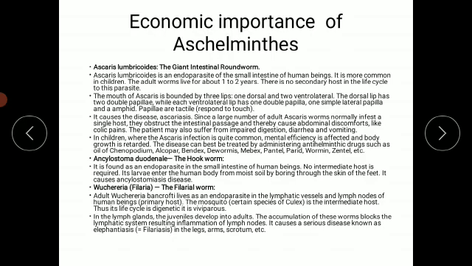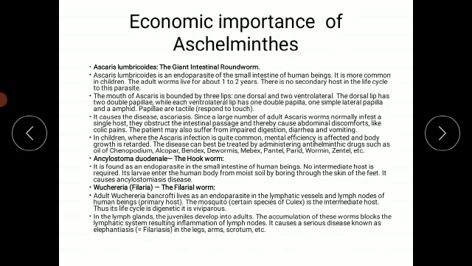specifically Ascaris. The second example is Ancylostoma duodenale, commonly known as the hookworm, which is found as an endoparasite. It is also present inside the small intestine of human beings, and no intermediate host is required to complete its life cycle.